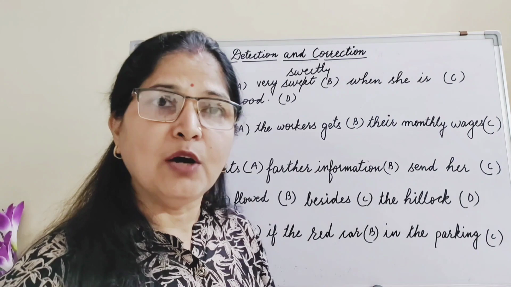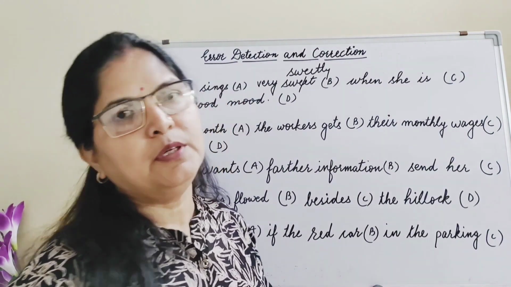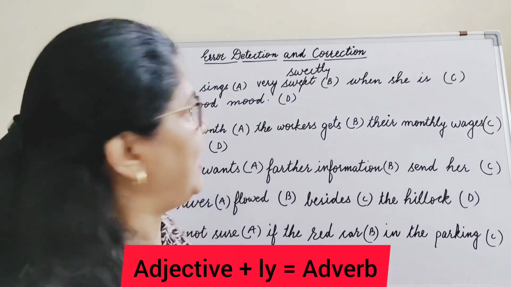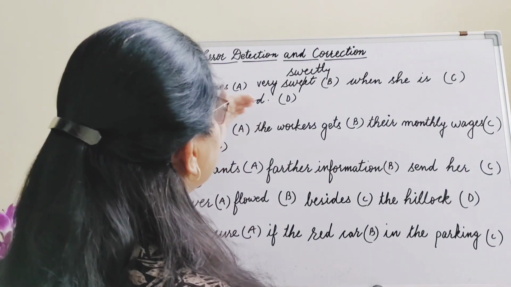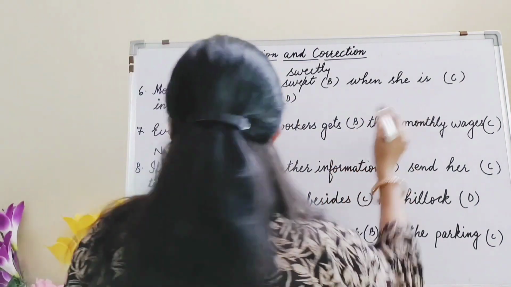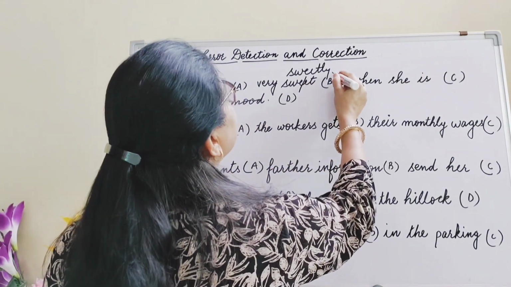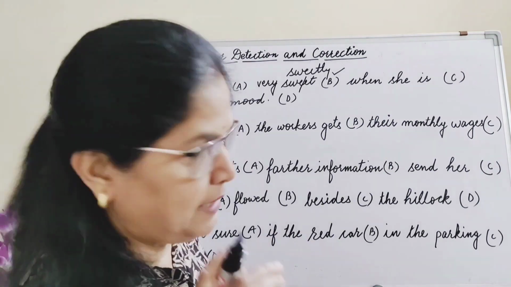You have understood how you can make an adverb from an adjective. Yes, by adding ly we can make an adverb. Okay, so Monica sings very sweetly when she is in a good mood. So in which part is there a mistake? The mistake is in part B.